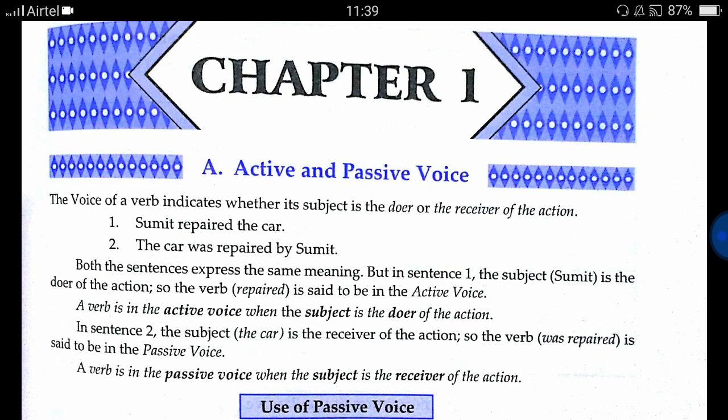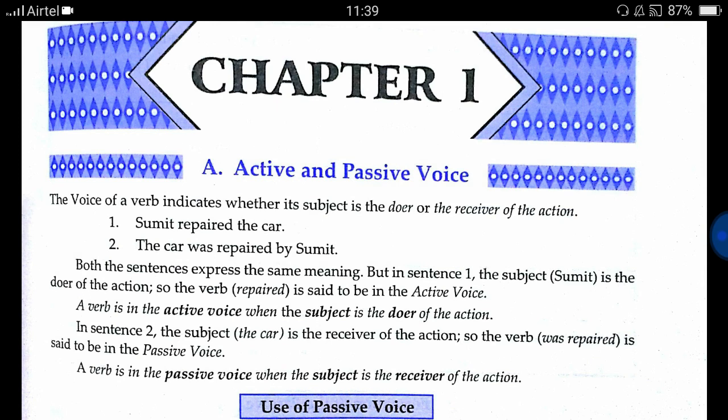As you have already learned in the lower class, active and passive voice is used to give importance to the doer or the receiver.